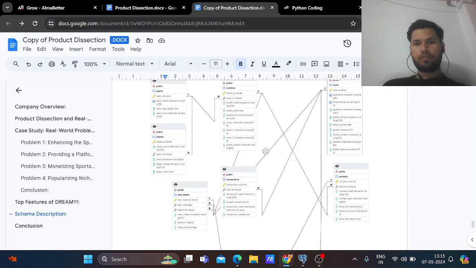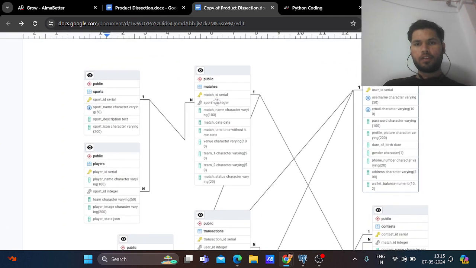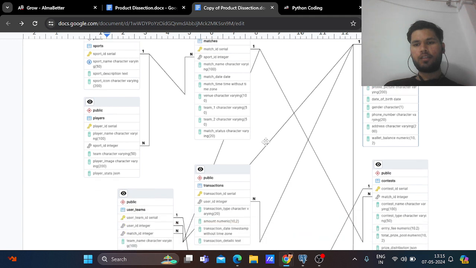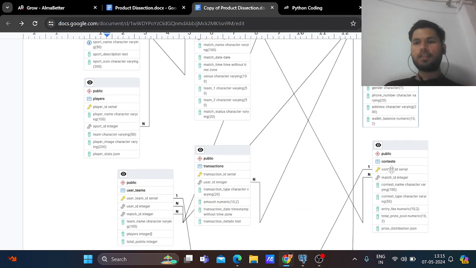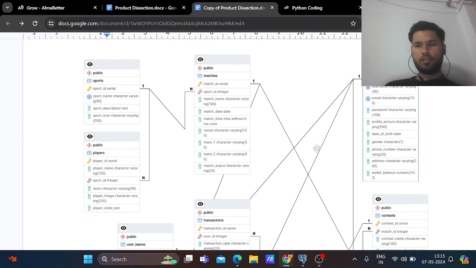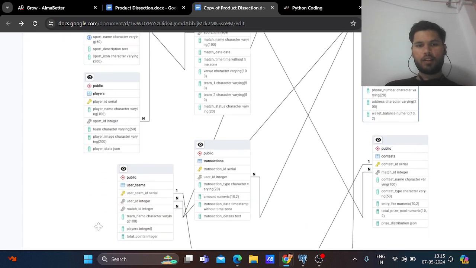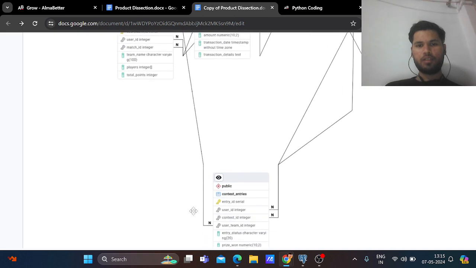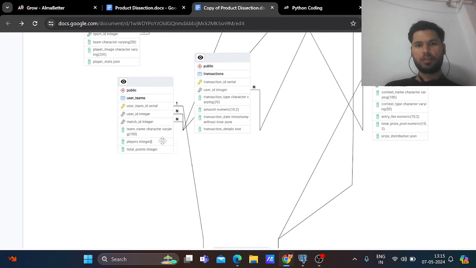And here match ID is referencing match ID in the contest table, a one-to-many relationship. You can clearly see that. After that, in the user teams table, user team ID matches user team ID in the contest entries table, a one-to-many relationship.